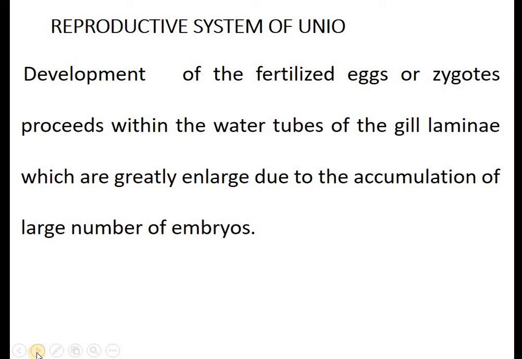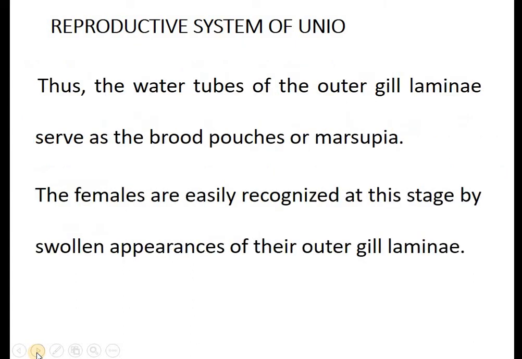Now the sperms enter through the inhalent siphon and they fuse with the eggs to form the zygote. Thus, the water tubes of the outer gill lamina serve as the brood pouches or marsupia. So here the gill lamina serve as the brood pouches or marsupia in the case of the Unio. Therefore, the females are easily recognized at this stage by the swollen appearance of their outer gill lamina.